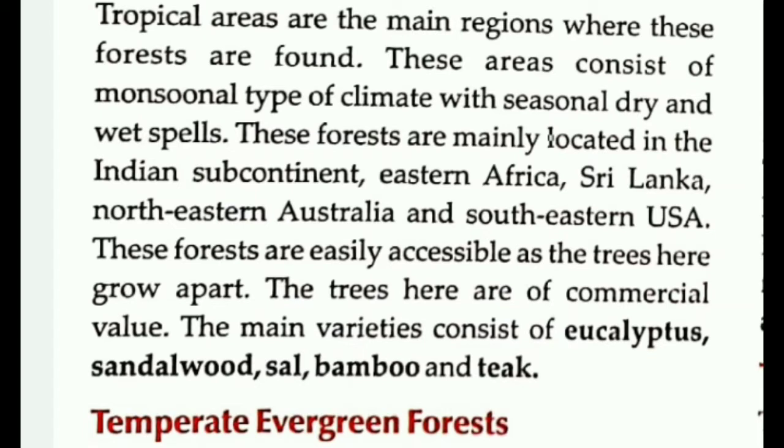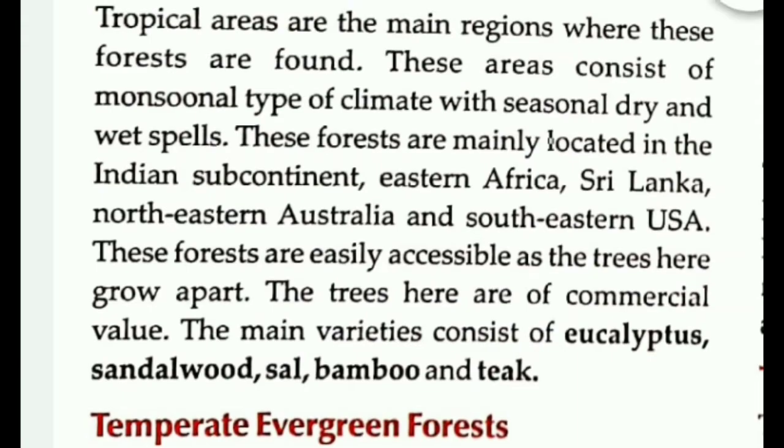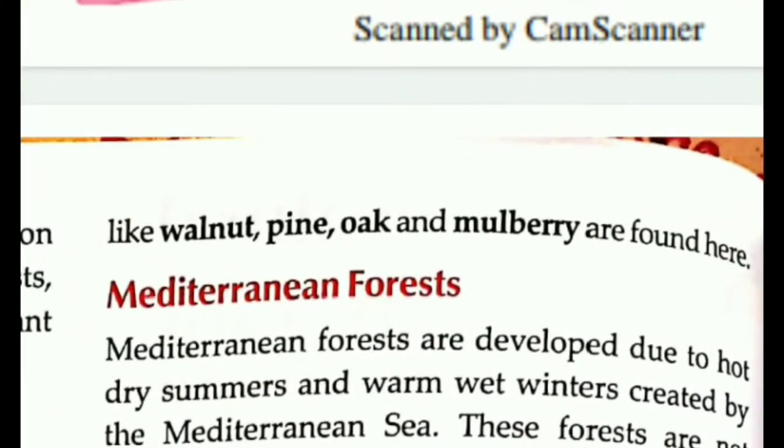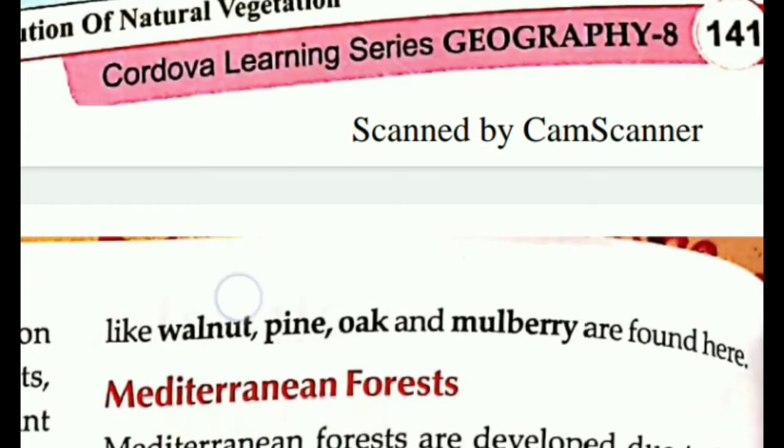Here the temperature is warm, and it lies in the regions of southeast Brazil, tropical southern Japan and southern China, parts of southeast USA and southeast Australia. The major trees are walnut, pine, oak and mulberry, which are the major productions from the evergreen forest.